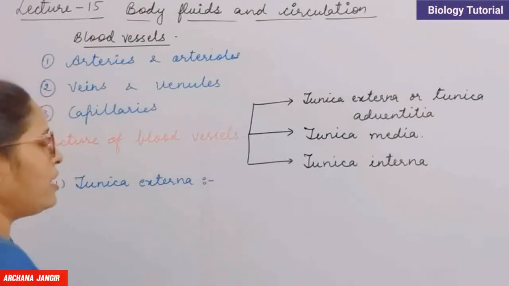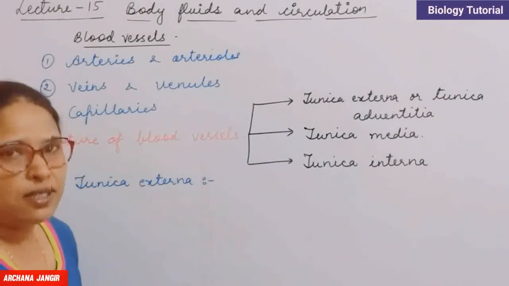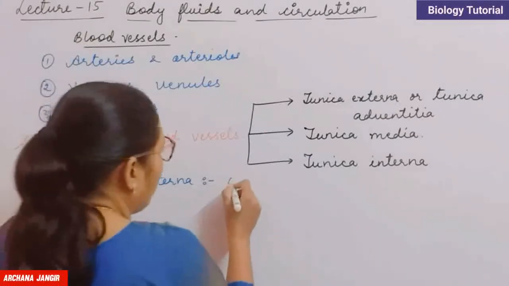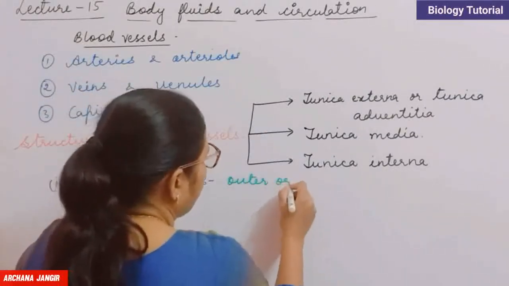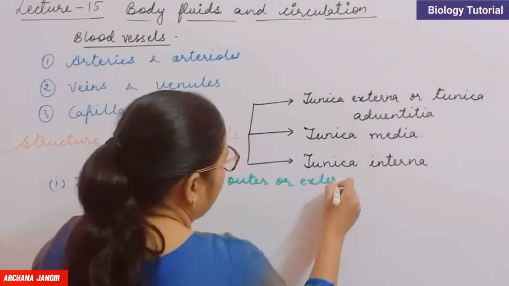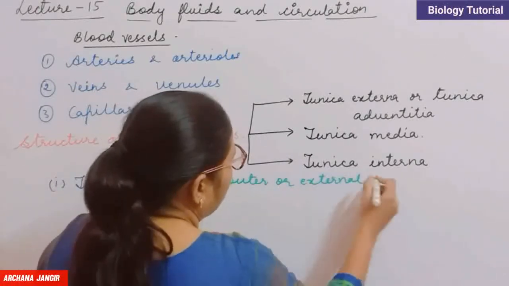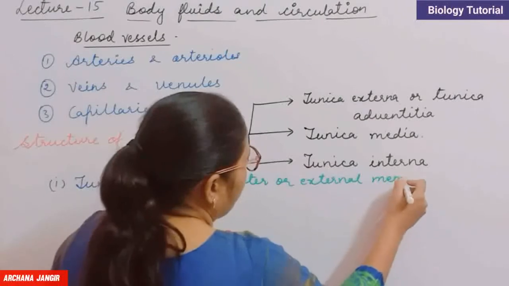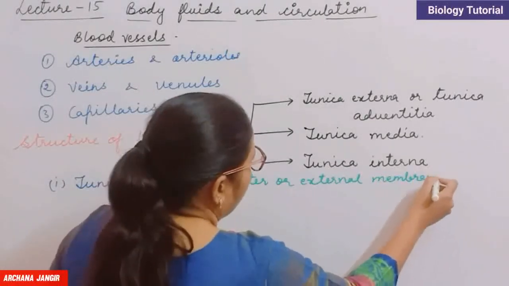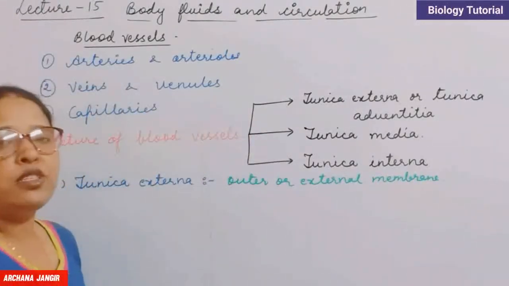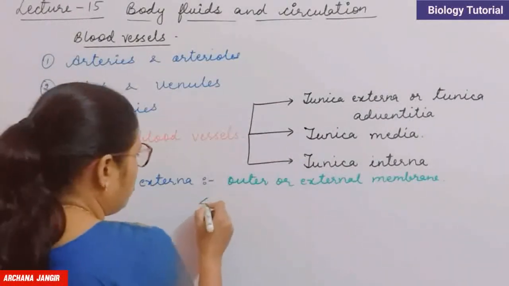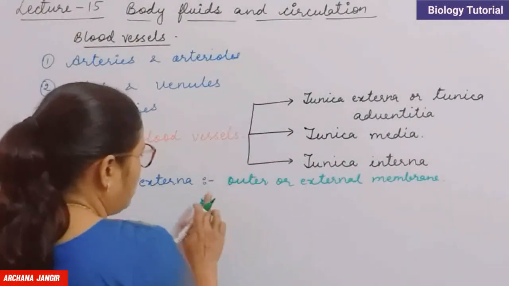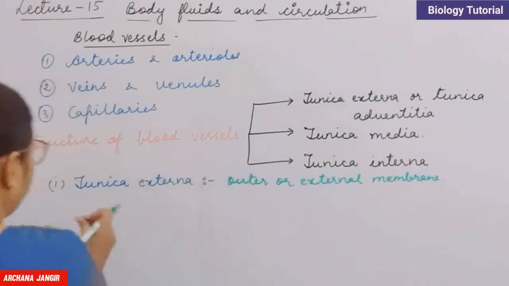As the name indicates, externa means the external one. So it is the outer or external layer, or the external membrane. Basically, it is made up of fibrous connective tissues.